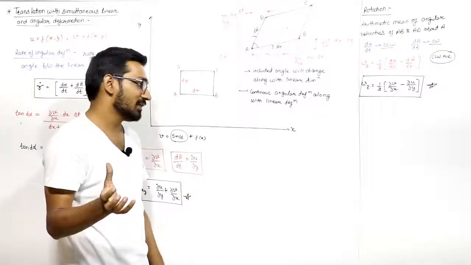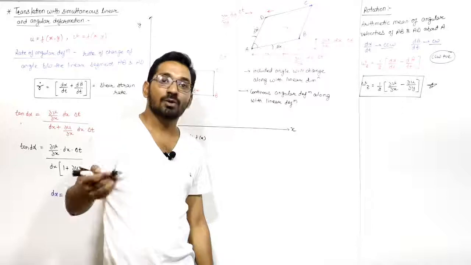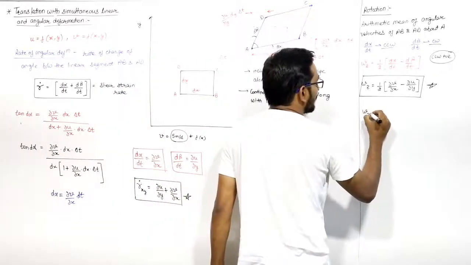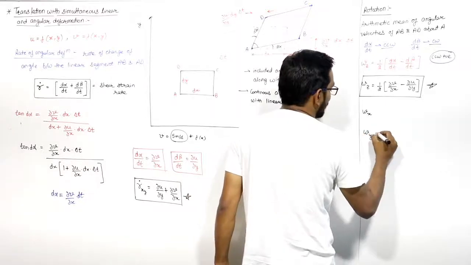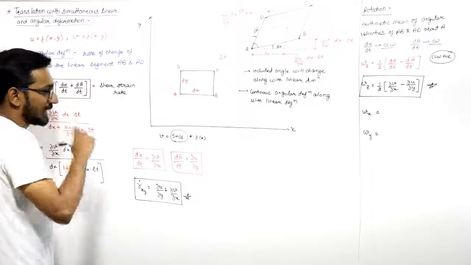There may be cases when the flow is three-dimensional. So the rotation will be about the x-axis, the y-axis, and the z-axis also. So we have to find the rotation about the x-axis and the rotation about the y-axis. Don't confuse it with omega; it is rotation, small w.